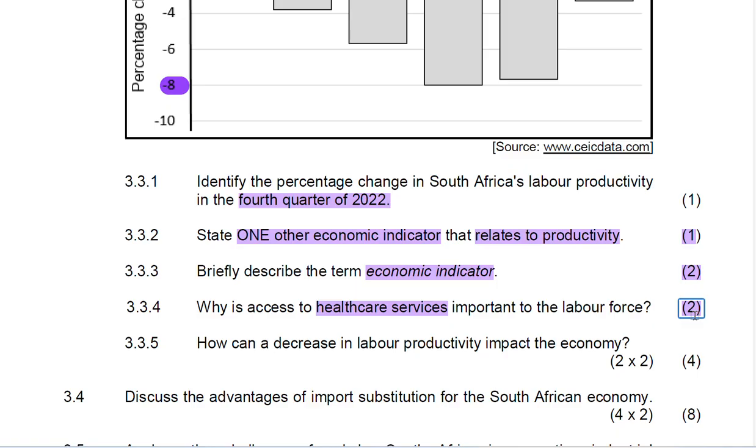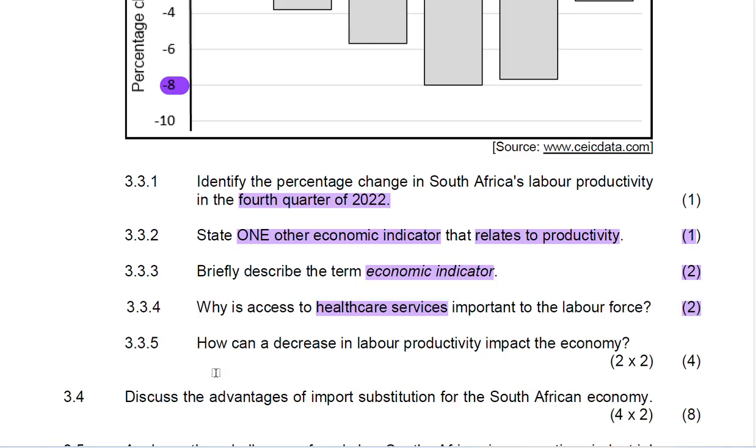Access to good health care can make an area more attractive to potential workers and retain skilled labor force. Again, the reason that employers enable the workforce to have access to health services and even subsidize their medical aid is because they want to attract more skilled laborers and retain the laborers that they have already.